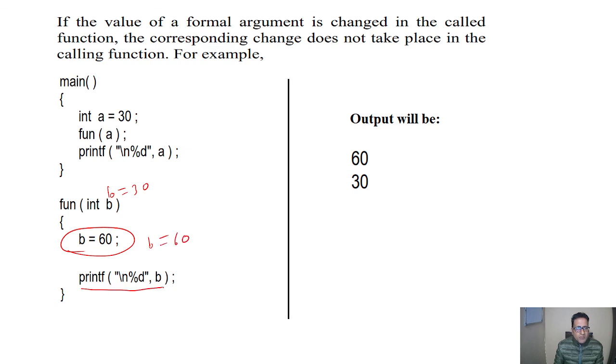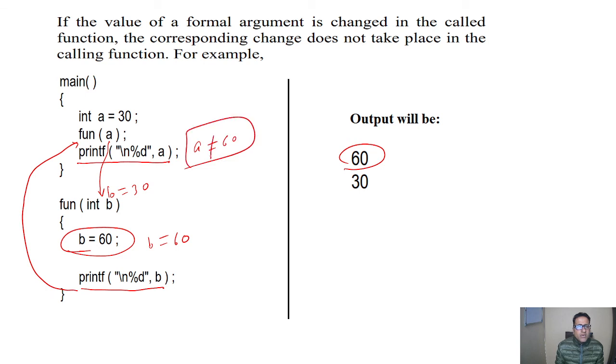Here it is printf b, so the output will be 60, not 30, because b is assigned the value 60. Now it will go back to the main program, where we have printf a. Remember that we have passed only the value of a. We have not given 60 to a. Note that a is not 60; a will remain the same.